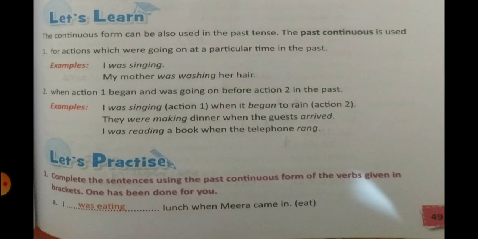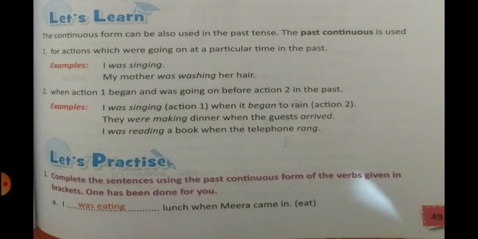Or we use the past continuous form for the first action. So when action 1 began and was going on before action 2 in the past, when we refer to action 1, we always use the past continuous form.